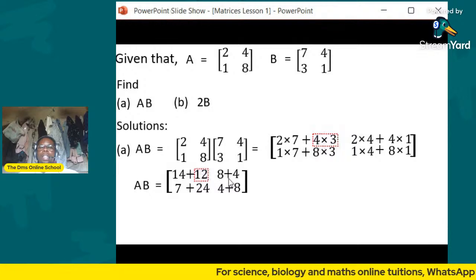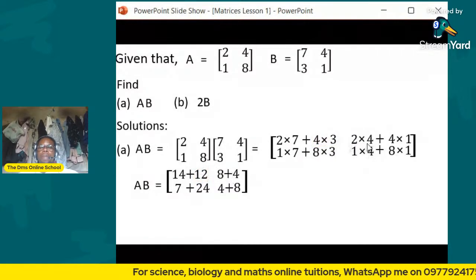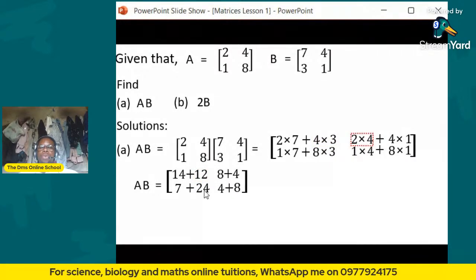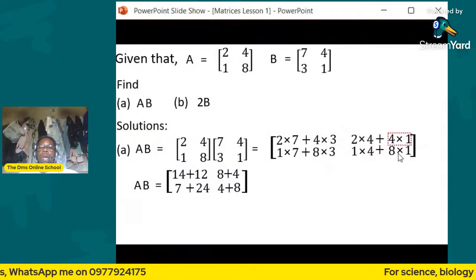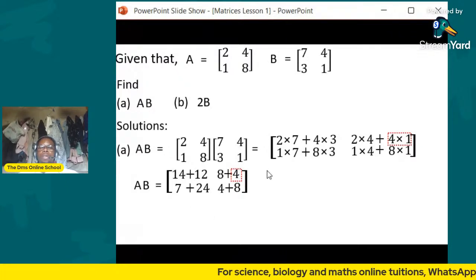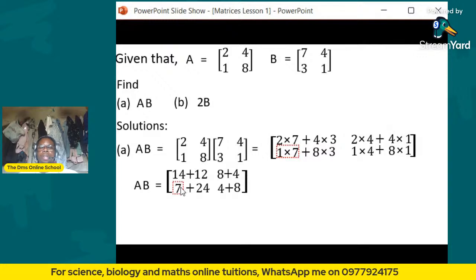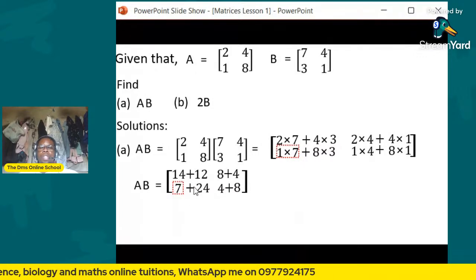Then you are done. Then you shift here, you come here, 2 times 4, which gives you 8, this one. Then you get the plus, you put there. Then you shift, you go to 4 times 1, which gives you this 4 here. Then after that, you shift also here, you say 1 times 7, which gives you this 7 here. Then you get your plus here, you put it here.